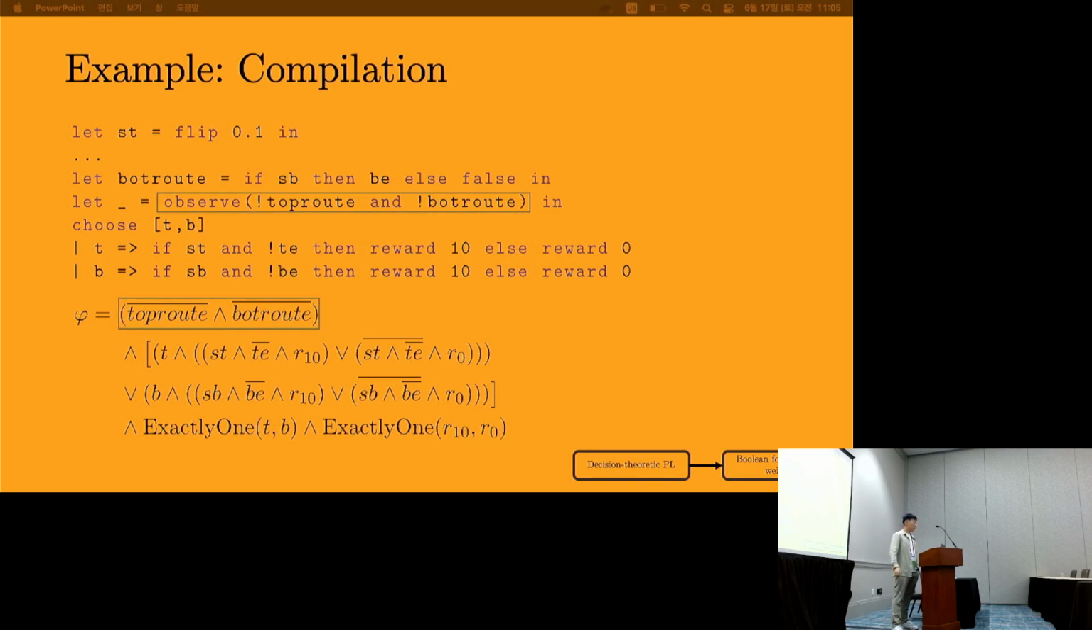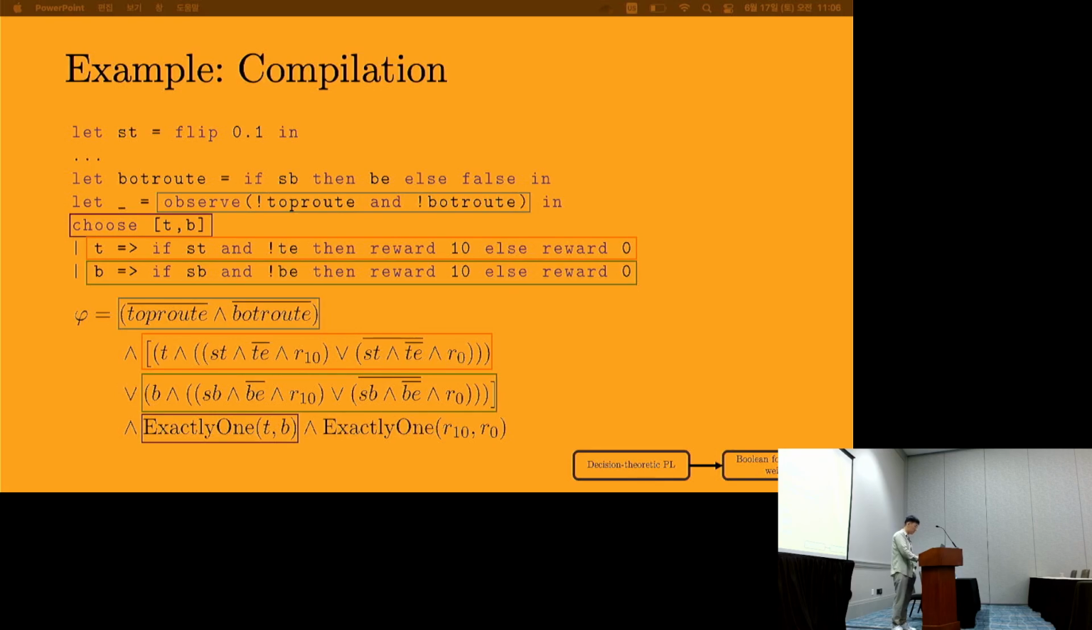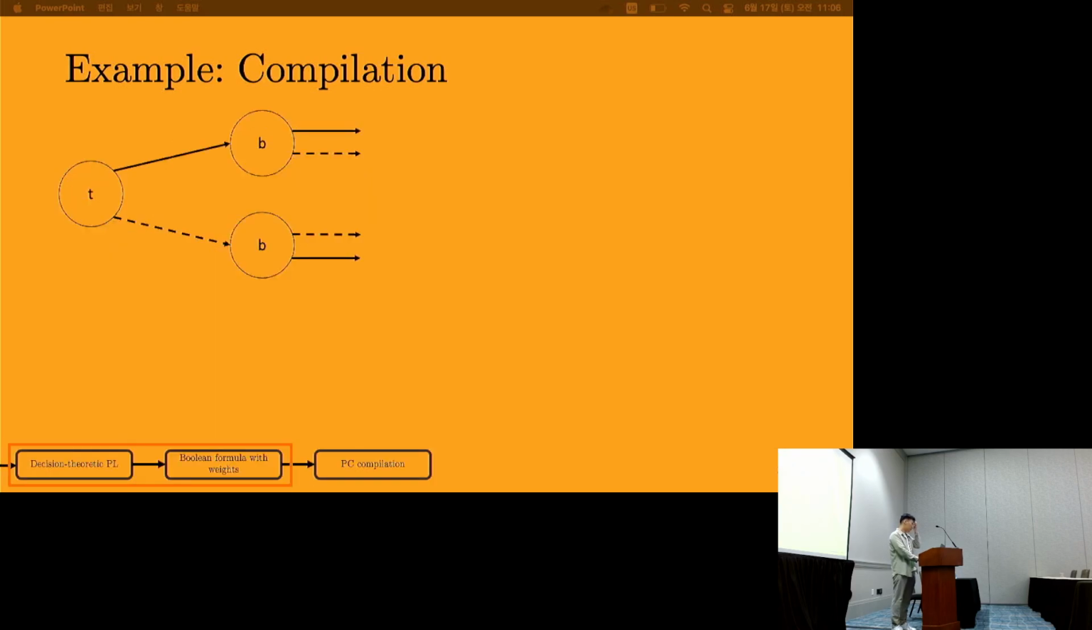Each observation, each conditioning on events, becomes a conjunct in our Boolean formula. The choose gets an exactly-one constraint to enforce the fact that we can't choose both decisions nor abstain from them. And the rest look like simple if-then-else or pattern matching, where you have disjunctive conjunctions on both sides. So what does compilation for this look like?